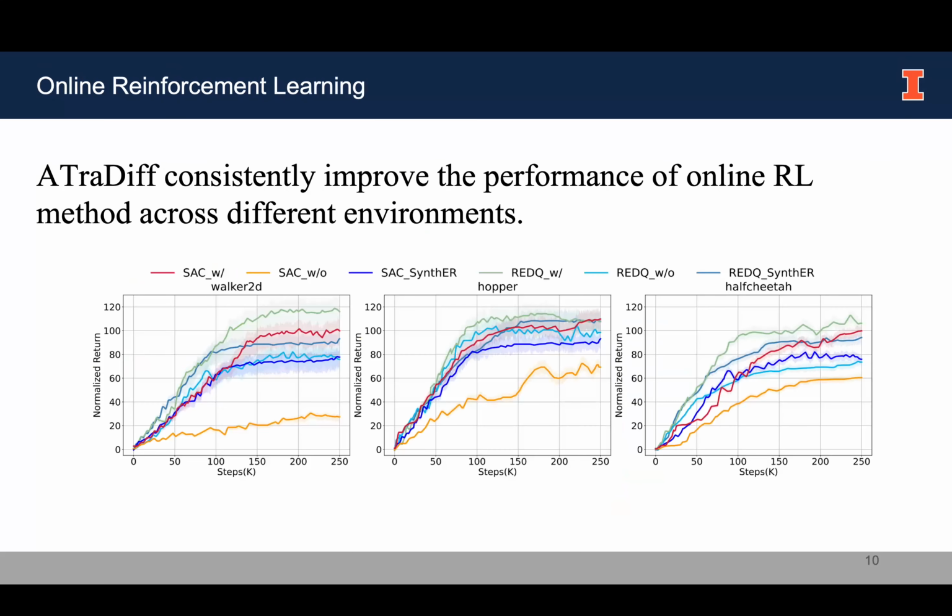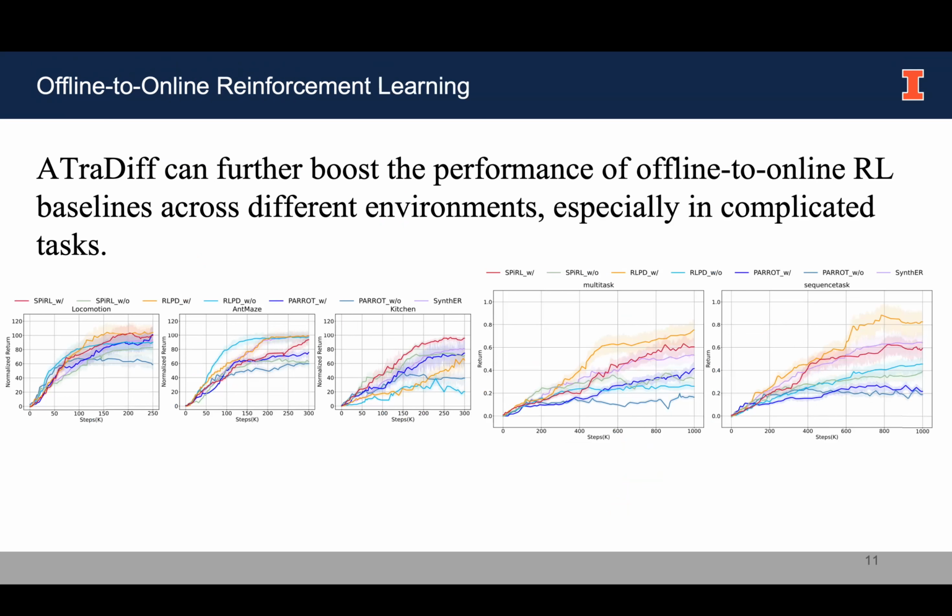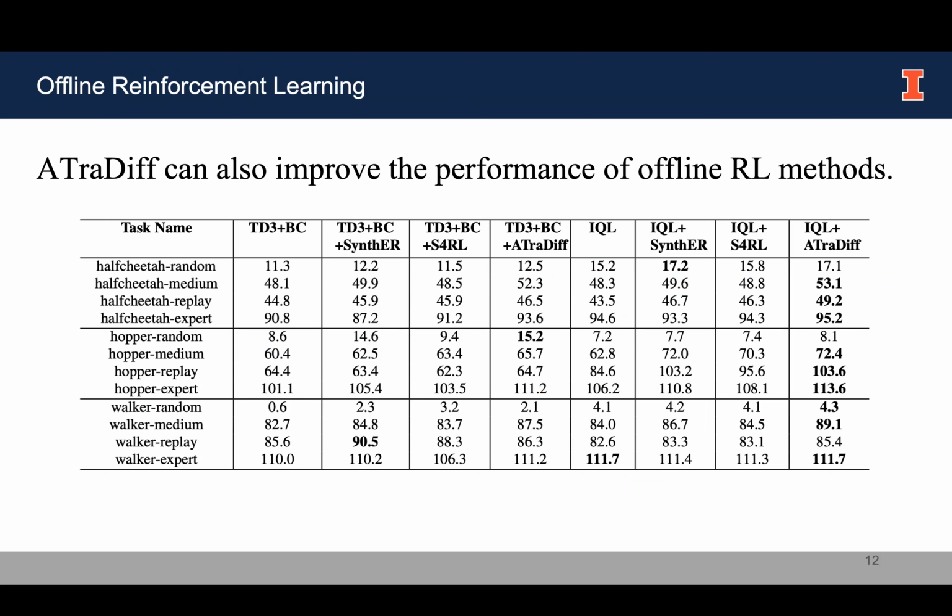Our experiments show that ATraDiff consistently improves the performance of online reinforcement learning methods across different environments. The main experiment of this paper shows that ATraDiff can further boost the performance of offline-to-online reinforcement learning baselines across different environments, especially in complicated tasks. Also, ATraDiff can improve the performance of offline reinforcement learning methods.